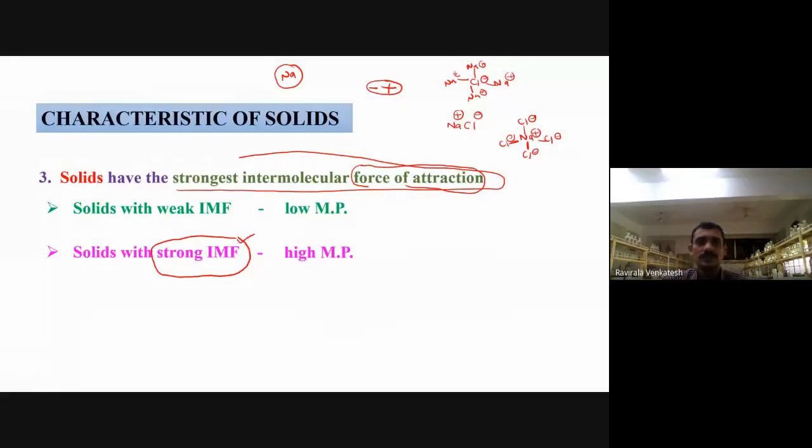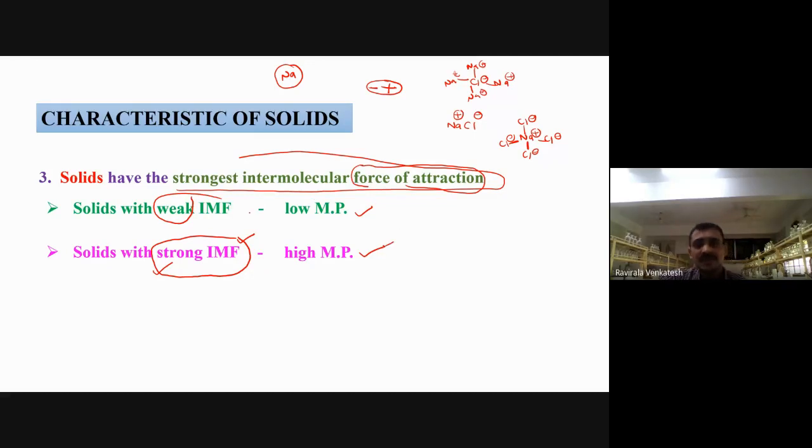When they have strong intermolecular forces, they will have a high melting point. If intermolecular forces are weak, then they will have a low melting point. Why? Because if they are strongly attracted, the bonding will be strong. In that case, you need to heat to a high temperature, and so it gets a high melting point.